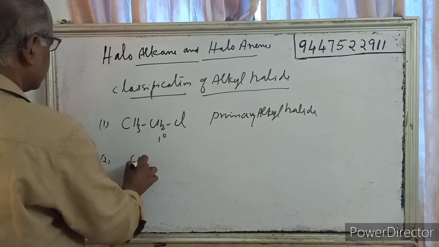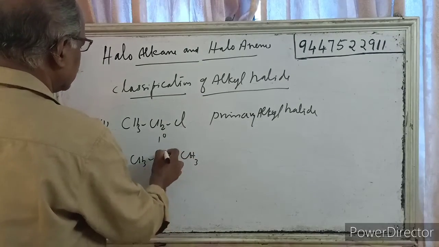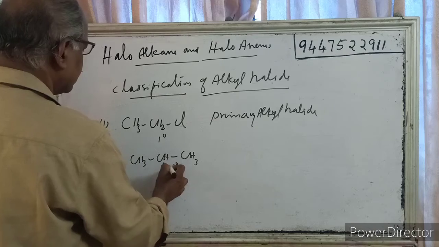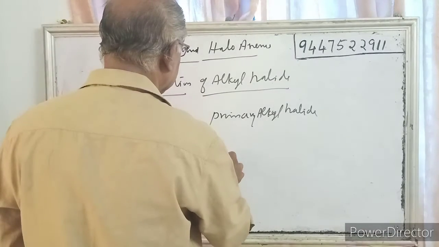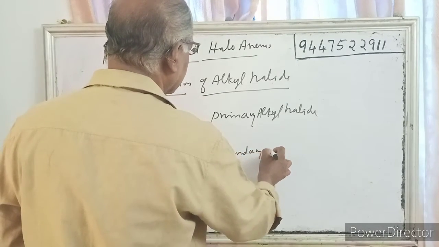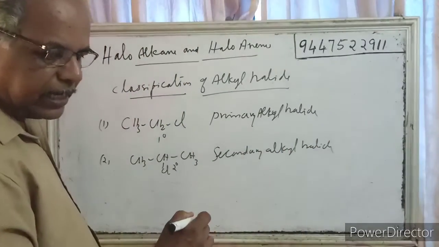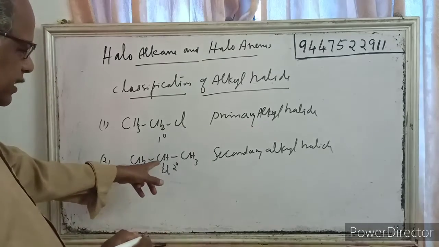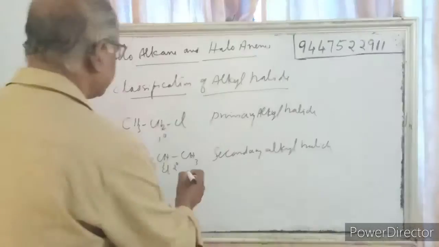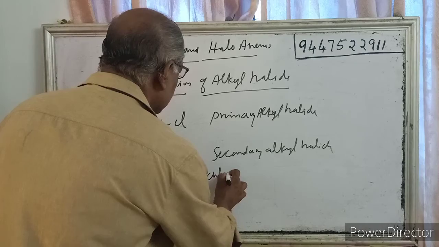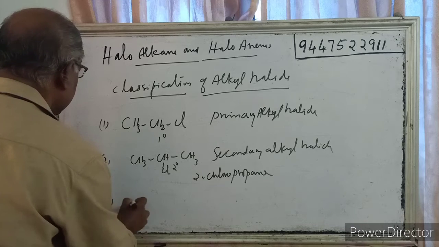Second is CH3CHClCH3. So this is a secondary carbon atom. So it is a secondary alkyl halide, because the halogen is connected to a secondary carbon atom. This is 2-chloropropane.